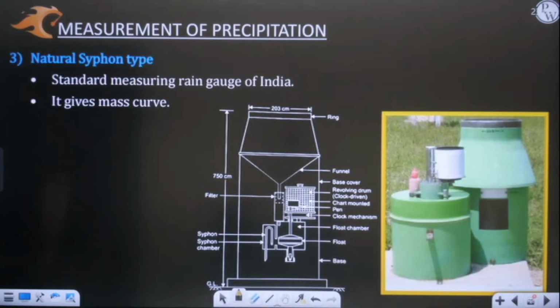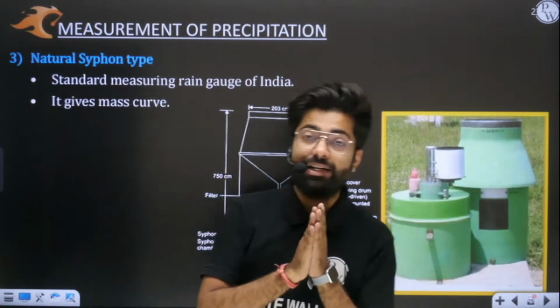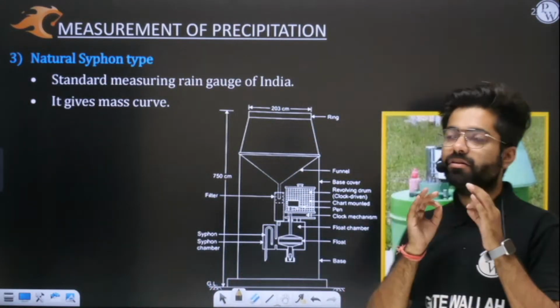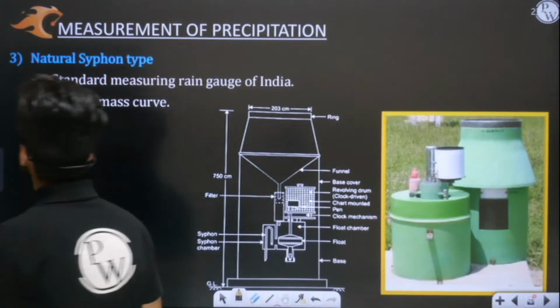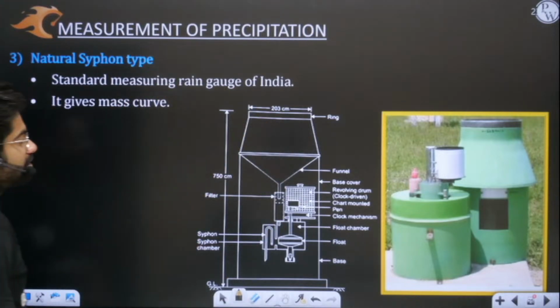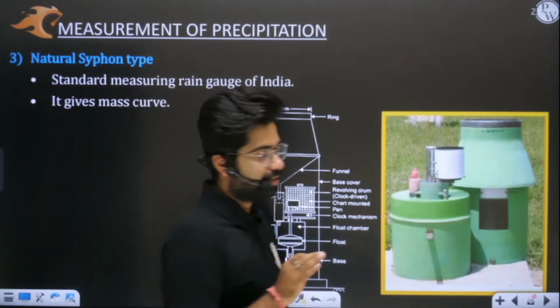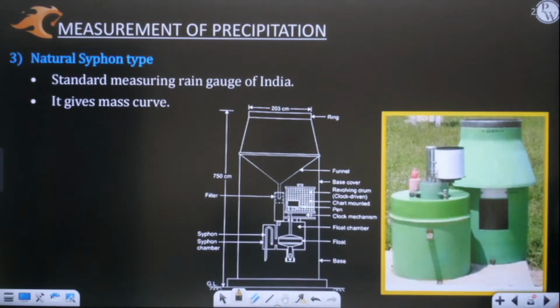The most common recording rain gauge used in India, or you can simply say the standard measuring rain gauge of India. I will answer natural siphon is the one. Natural siphon is the rain gauge which is used in India. Yes or no? So I hope this is clear to you. It is very, very similar to your weighing bucket.